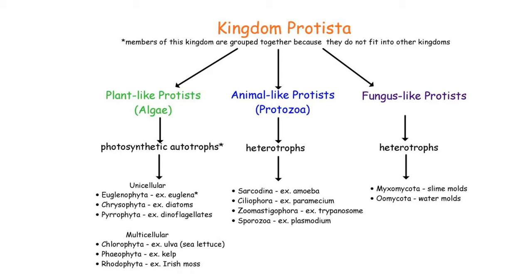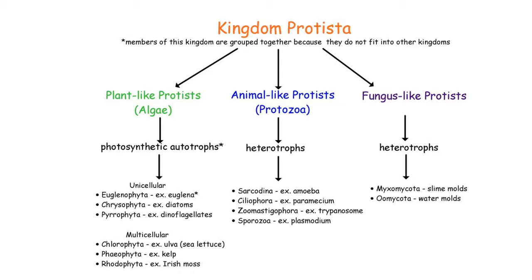Now, we discuss plant-like protist. Plant-like protists are photosynthetic organisms, which means they are able to prepare their own food, so they are called autotrophic organisms. Plant-like protists include unicellular as well as multicellular organisms.